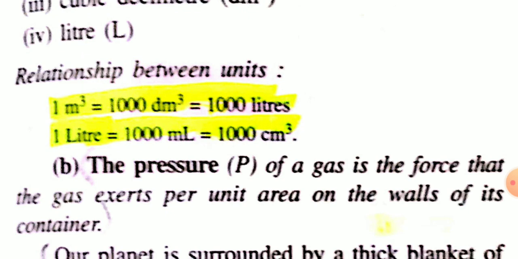Now the relationship between the units of volume. For example, 1 meter cube is equal to 1000 decimeter cube, and 1 meter cube is equal to 1000 liters. And you have to remember 1 decimeter cube is equal to 1 liter. And 1 liter is equal to 1000 ml. And 1000 ml means 1000 centimeter cube.